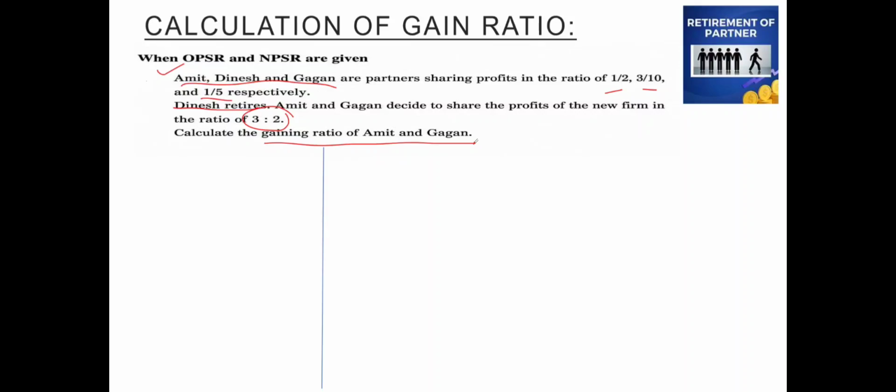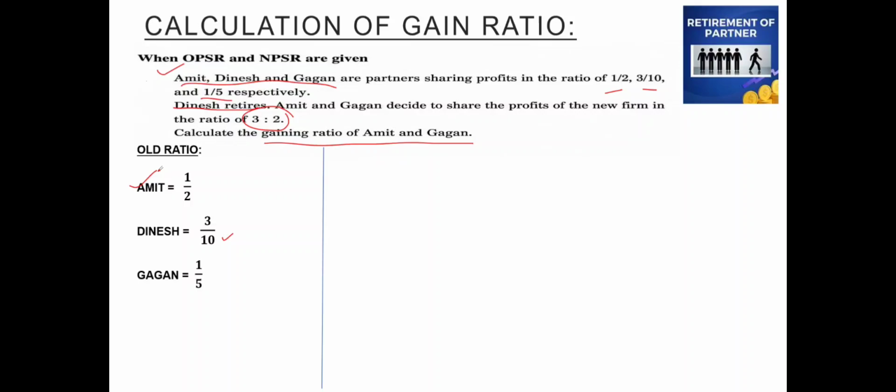Now if you see here, the ratios given for the old partners are not given as a proper ratio. So we need to convert it, as they do not have common denominators. It should be converted to the common denominator. So Amit is having 1 by 2 and Dinesh is having 3 by 10 and Gagan is having 1 by 5. To make a complete ratio, all should have the common denominators. So here the highest denominator is 10.